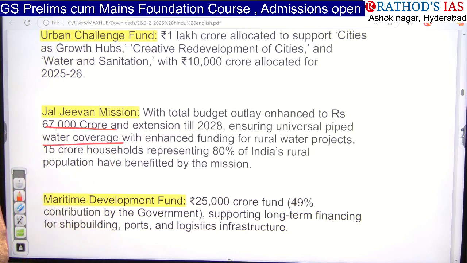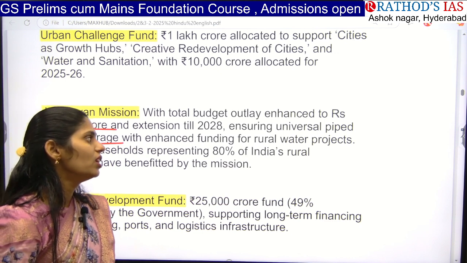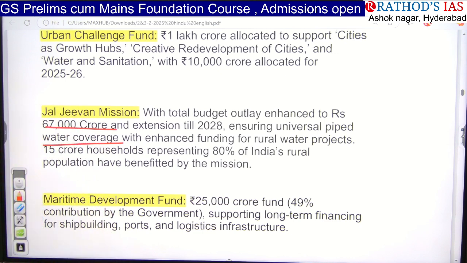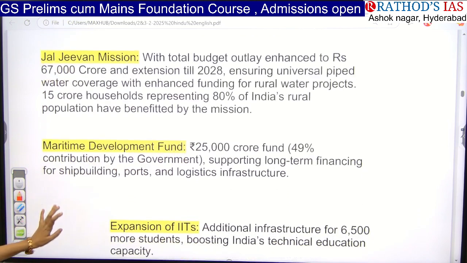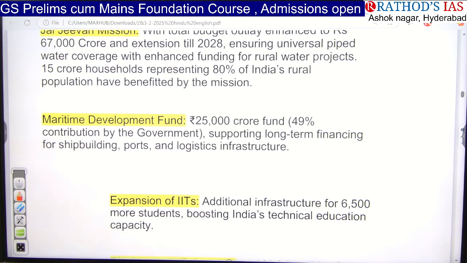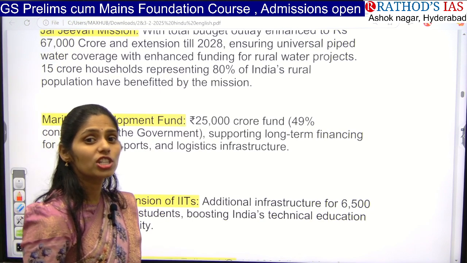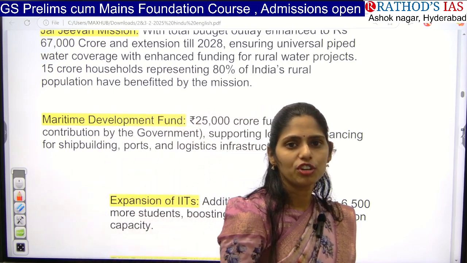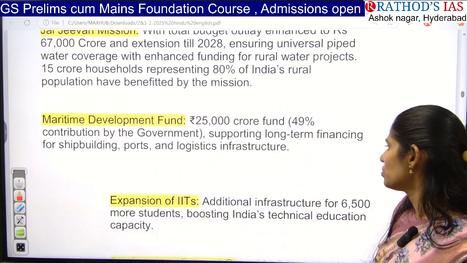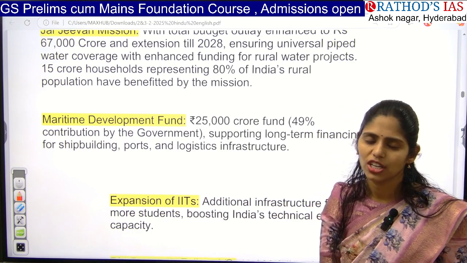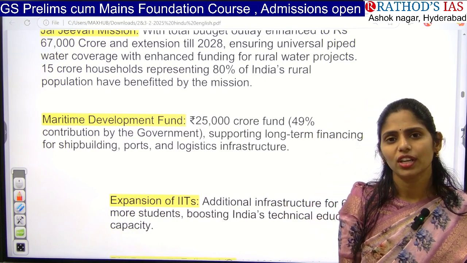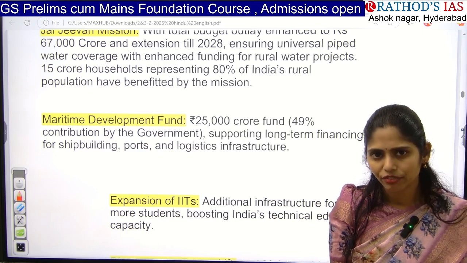And they are also focusing on enhanced funding for rural water projects. And the government is also focusing on the Maritime Development Fund. Especially the government is focusing on shipbuilding, ports, and logistics infrastructure. So everything is very, very important for the development of the country.